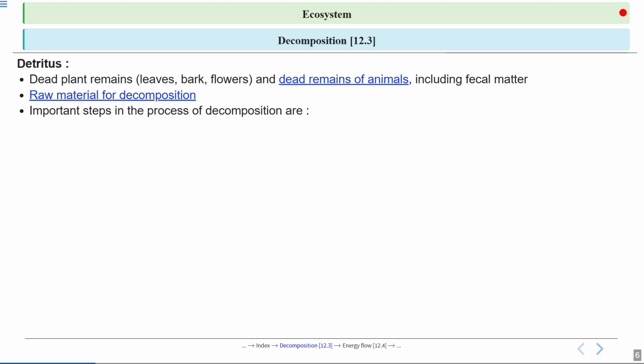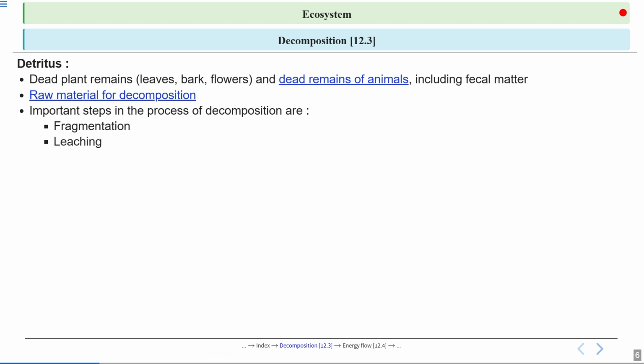Now, let's look at the important steps involved in decomposition. Decomposition is not a single event, but a series of processes that gradually break down the detritus. The first step is fragmentation. This is when larger pieces of detritus are broken down into smaller bits, often by physical forces like wind or by animals such as earthworms and insects, which are detritivores.